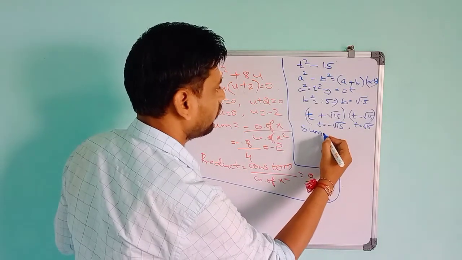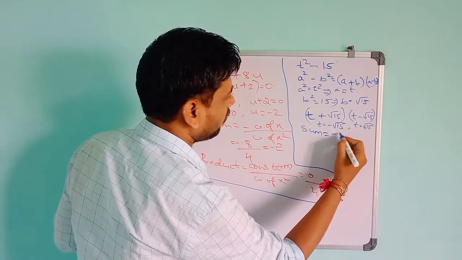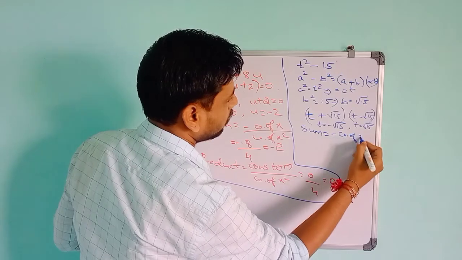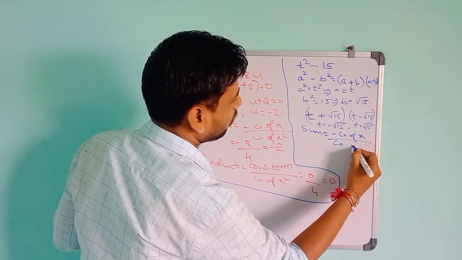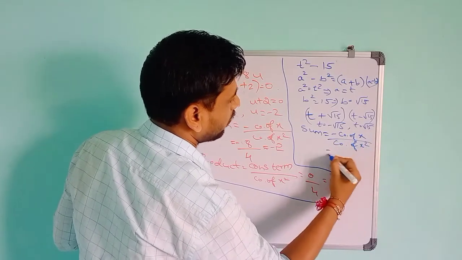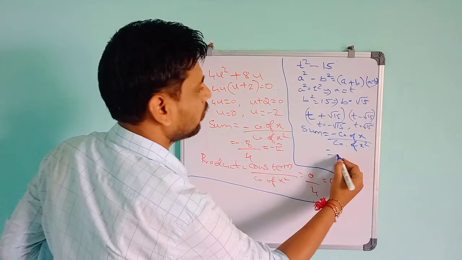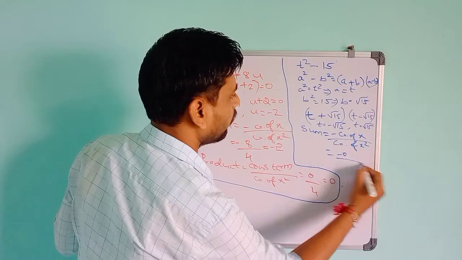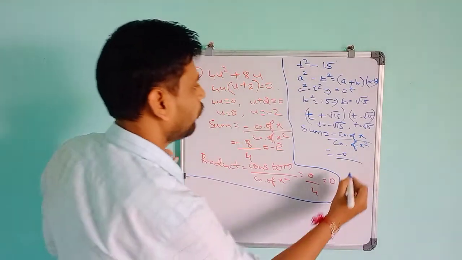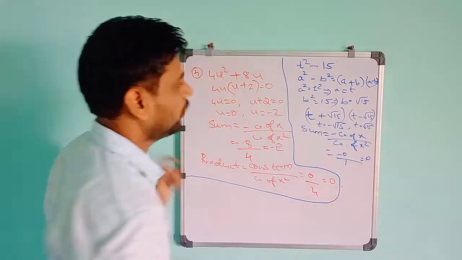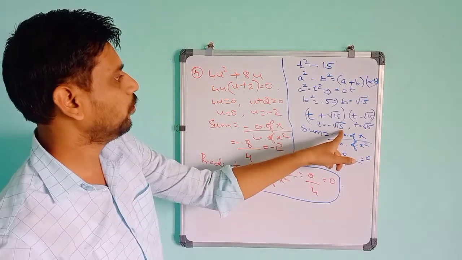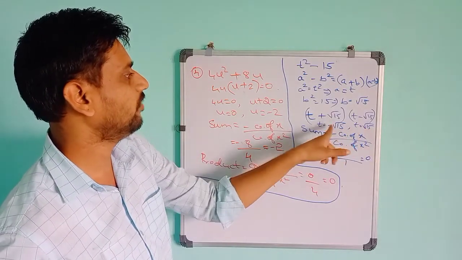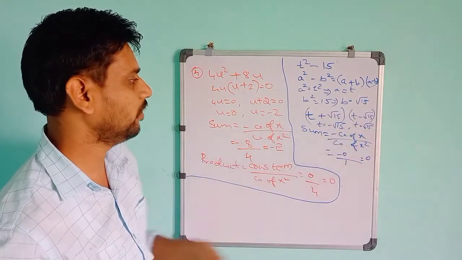If you find the sum for this, the formula is minus coefficient of x divided by coefficient of x square. Here the coefficient of x is not there, so it is 0 divided by the coefficient of x square, which is 1. So the answer will be 0. If you compare this sum, minus root 15 plus root 15 is nothing but 0. So it is coming 0 only.